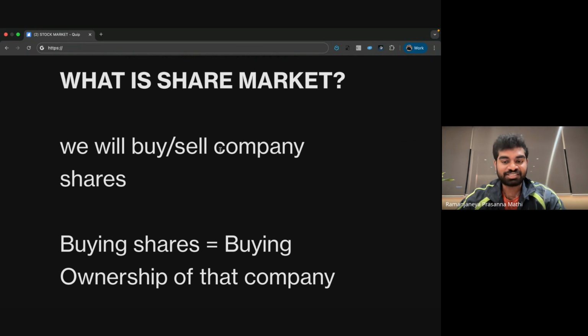If I buy 5 shares, I can't say TCS is my company, but I can say I have some ownership in TCS because I own some shares of TCS. That is the real meaning of buying a share of a company. I hope you understand what buying or selling a share in stock market means.